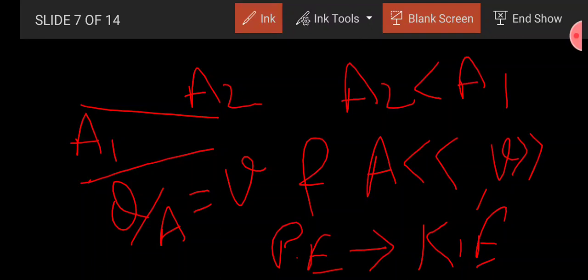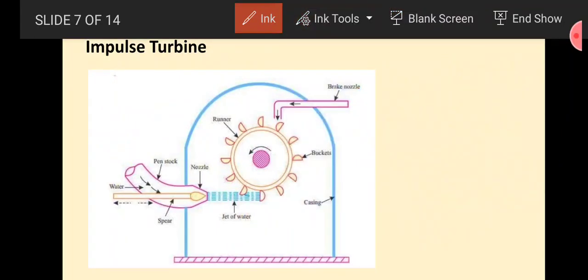So the impulse turbine is wholly and solely operated by the kinetic energy of water, and all this conversion happens before leaving the nozzle, or you can say that all of this happens in the penstock and nozzle. No conversion will take place on the runner of the turbine. I repeat, kindly remember that in an impulse turbine no conversion will take place on the runner of the turbine. So if you see here, water is striking the buckets of the runner. This is the runner, this is the bucket.